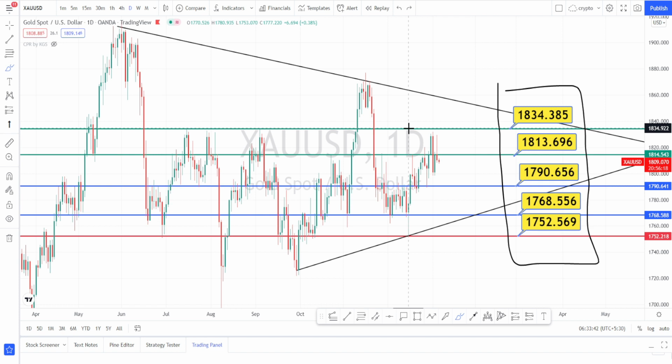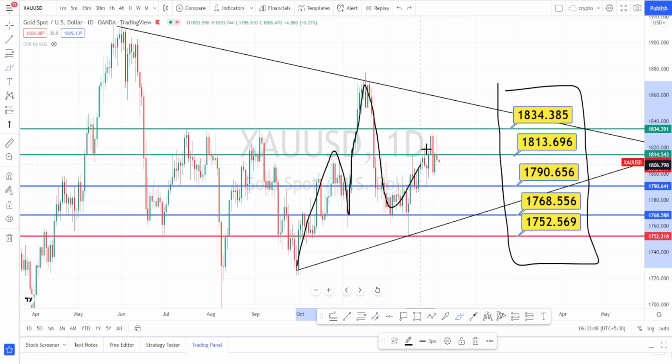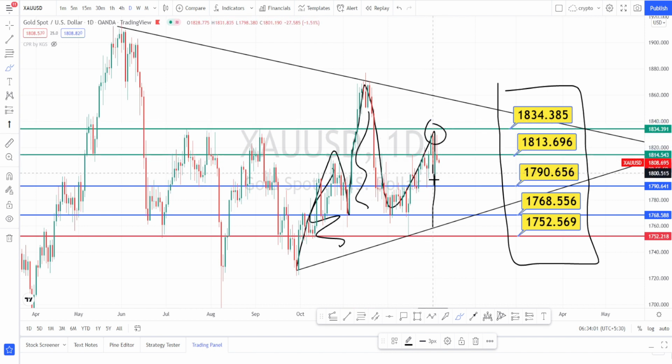And I have been highlighting also that current price action is forming a head and shoulder pattern, and I am expecting it to go up and retrace back. So this will be a head and shoulder pattern, and we have a confirmation because the price is getting rejected over here and it is on a retracement. So we can expect a further fall in this currency pair.